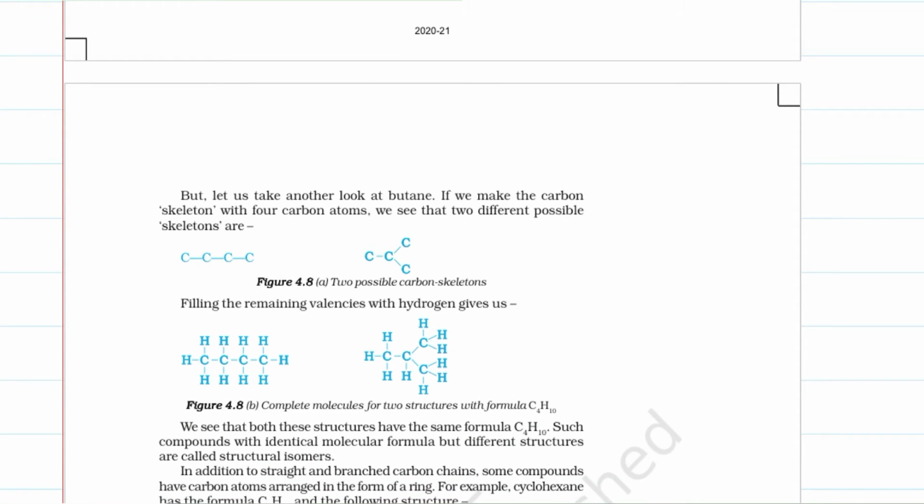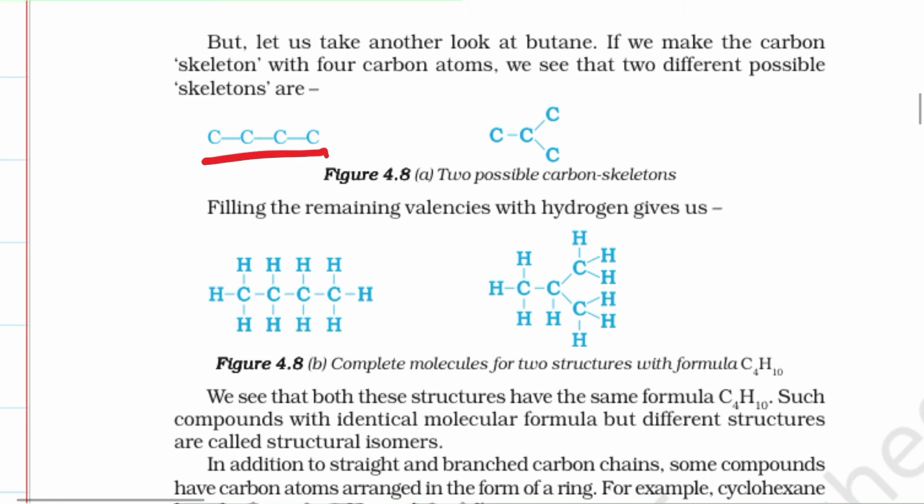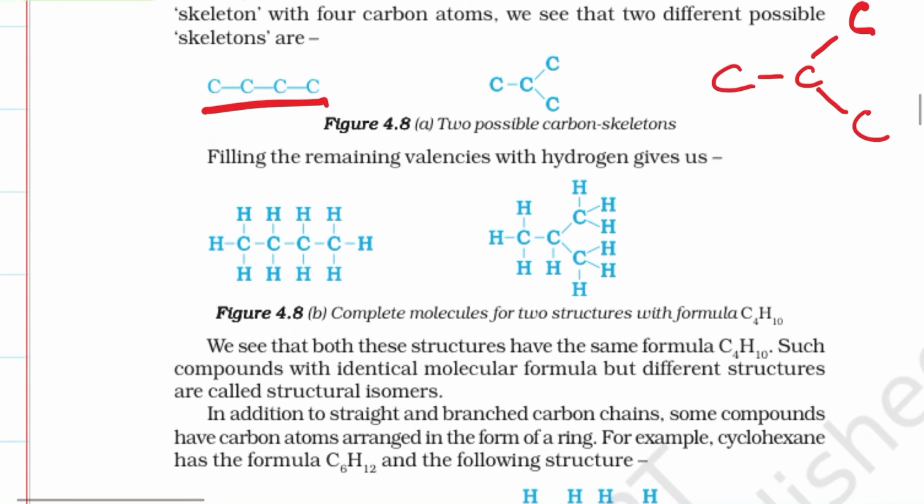But let us take another look at butane. If we take the carbon skeleton with 4 carbons, we can see that 2 different skeleton possibilities are there. I can have a straight line like this, or it could be 2 carbons attached in this manner, that is 1 to the other and then 2 to the same carbon. So filling the remaining valencies with hydrogen, we get this type of structure.